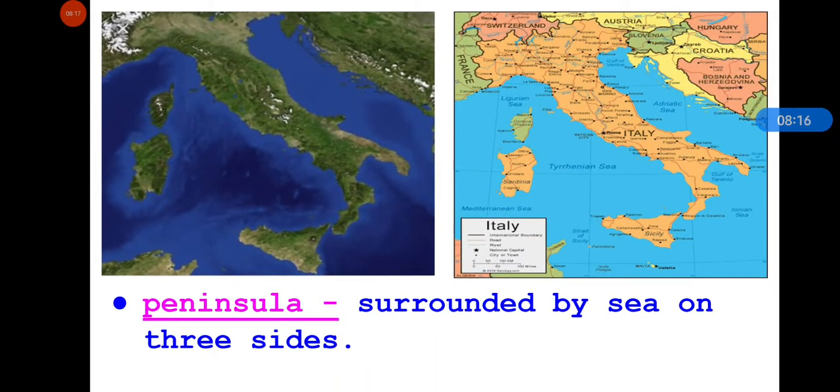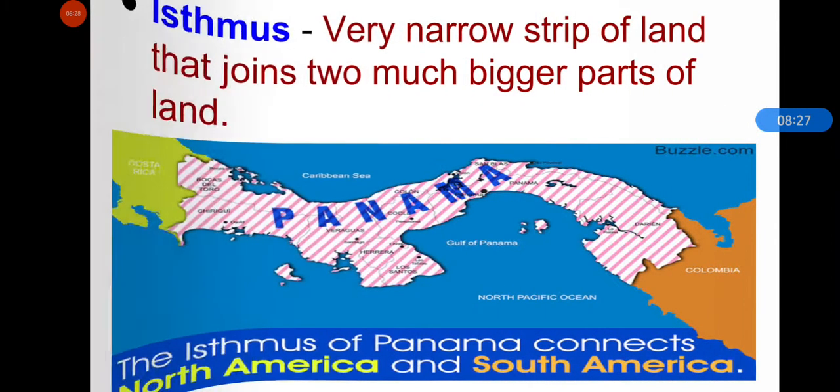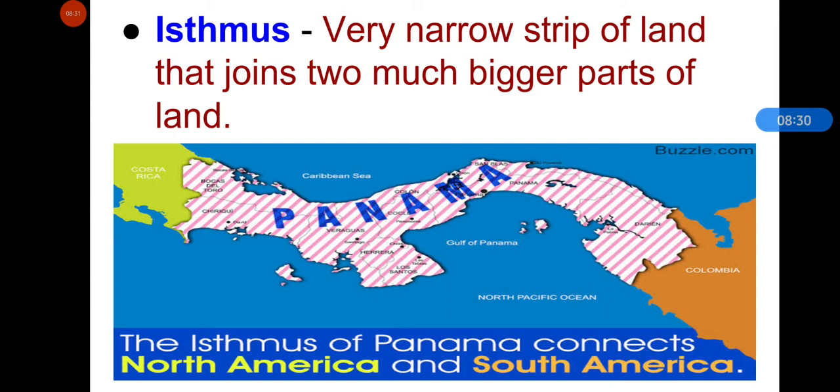Next is, now look at North America and South America. Okay, and you can see Isthmus of Panama, because what is isthmus? Isthmus is very narrow strip of land that joins 2 much bigger parts of land. Isthmus of Panama joins or connects North America and South America. So this is an example of isthmus.